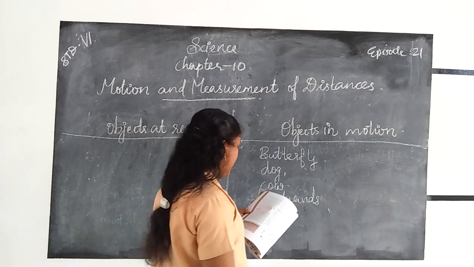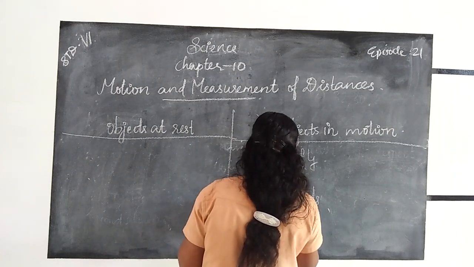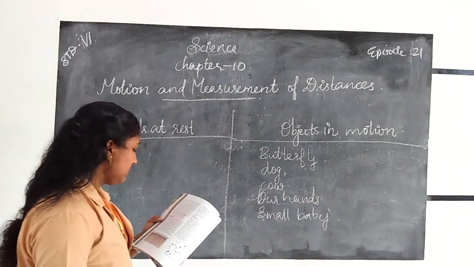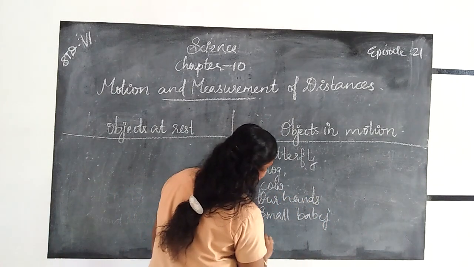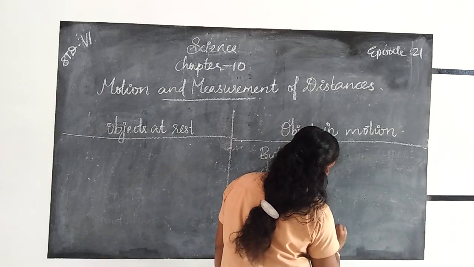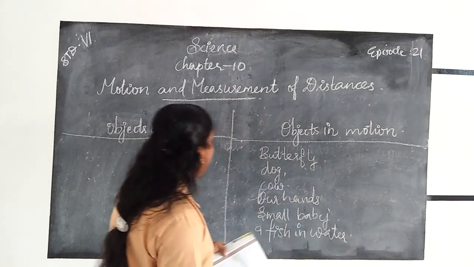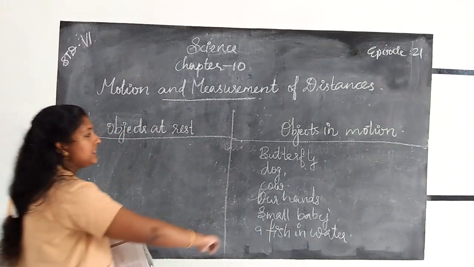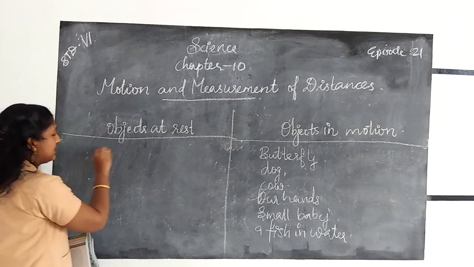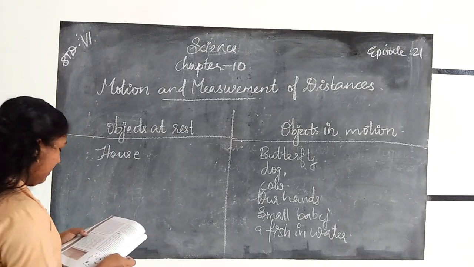Then a small baby is also an example for what? Example for objects in motion. Then next one, a fish in water. A fish in water is also an example for objects in motion. Next, a house. Is a house an object in motion? No. Objects at rest. House, objects at rest.